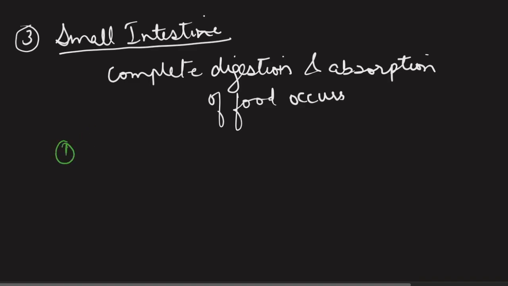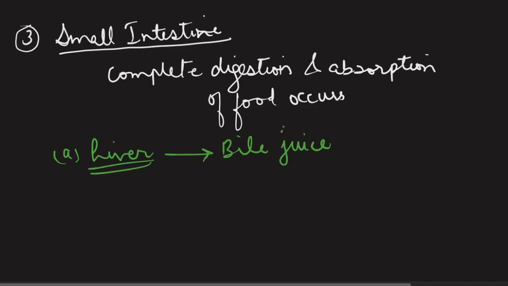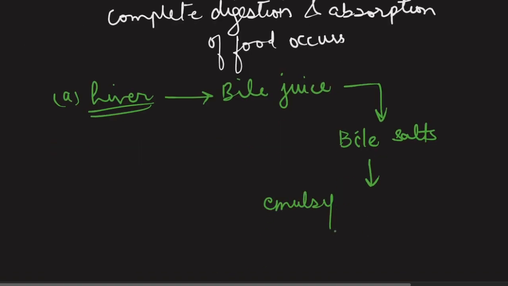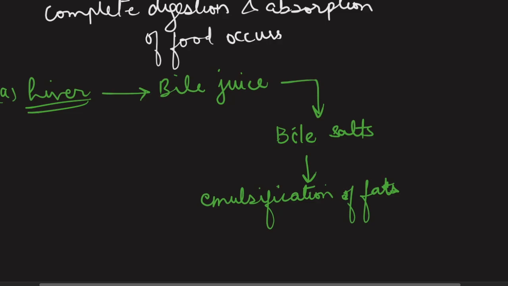First, let's talk about the liver. It produces a digestive juice which is called bile juice, and the bile juice majorly contains bile salts which carry out a specific process with the fats which is called emulsification of fats. Now you need to be careful here that emulsification of fat is not the digestion of fat, it is a physical breakdown of fat.